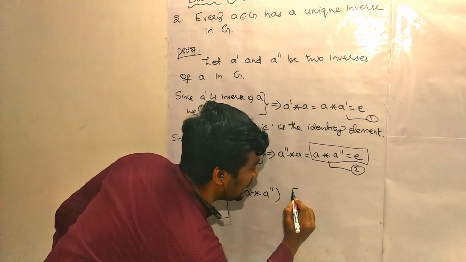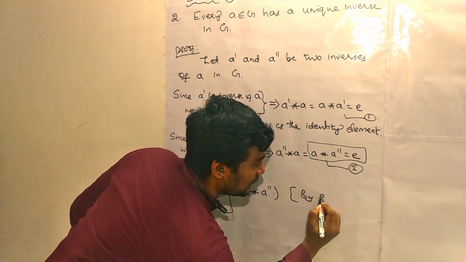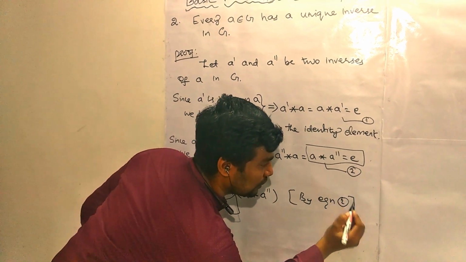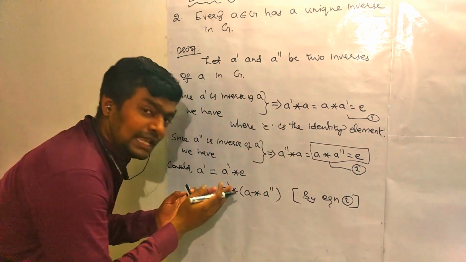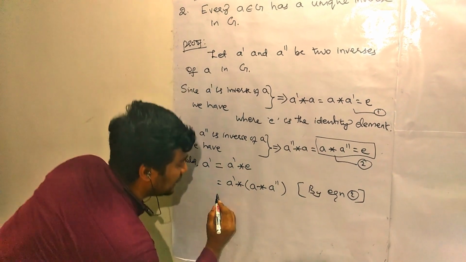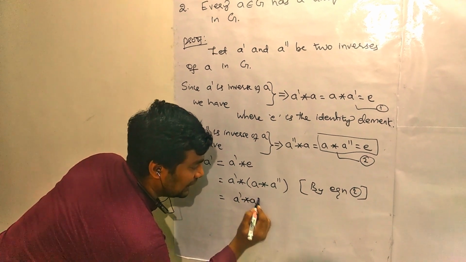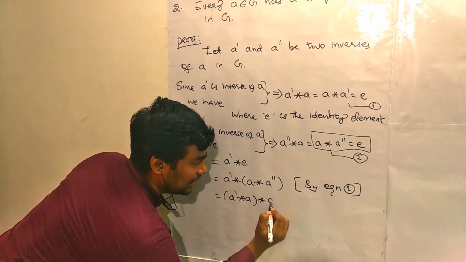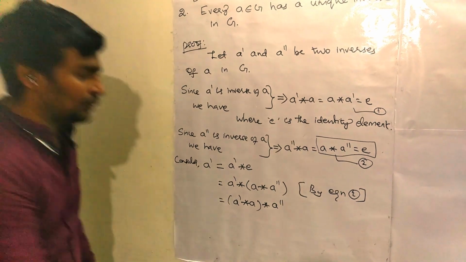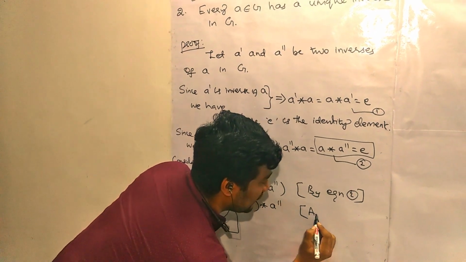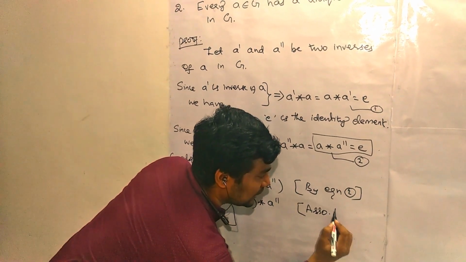Now this is by equation 2. Now I can use the associative property here. a' star a star a'' becomes (a' star a) star a'' by the associative property.